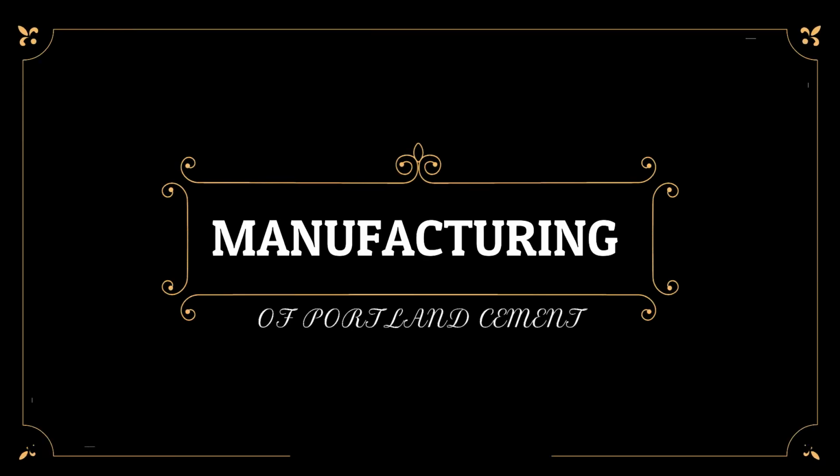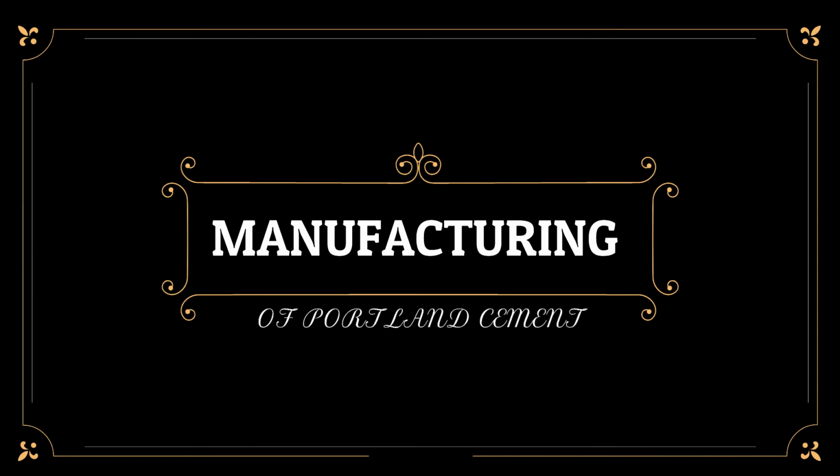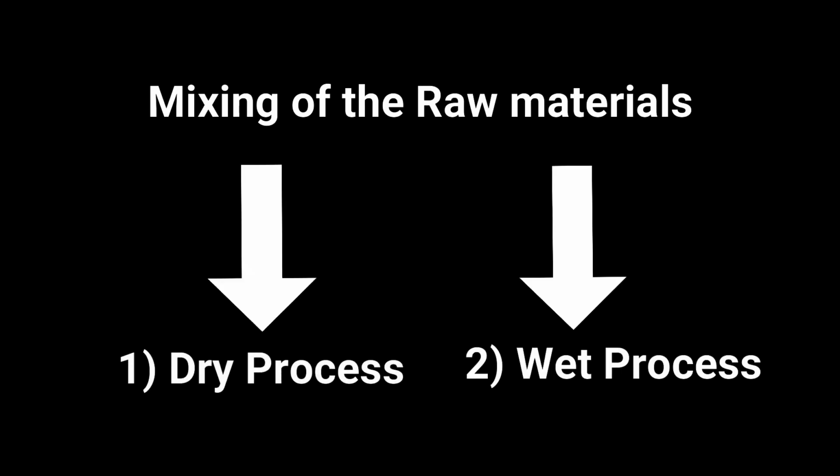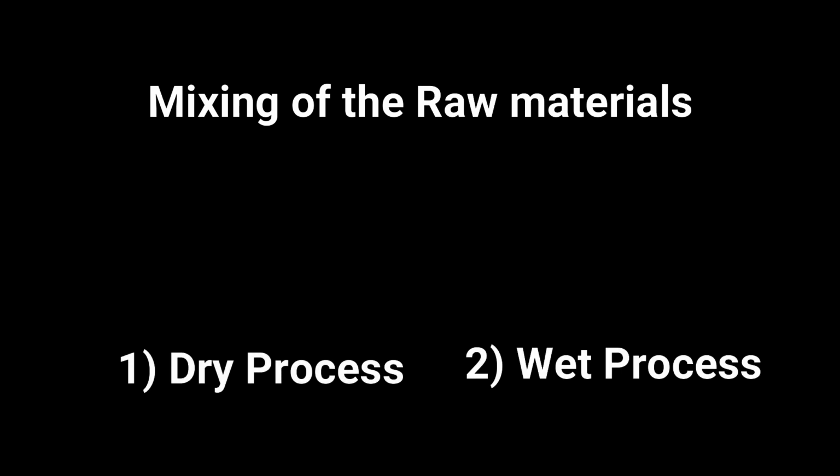And coming to manufacture of the Portland cement, friends, it involves the following steps. First one is mixing of the raw materials, and this can be done either by dry process or wet process. There are two methods for producing the cement, friends. What is dry process? Let us see what is dry process.